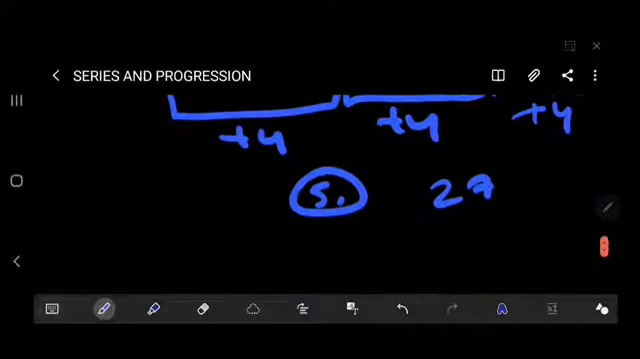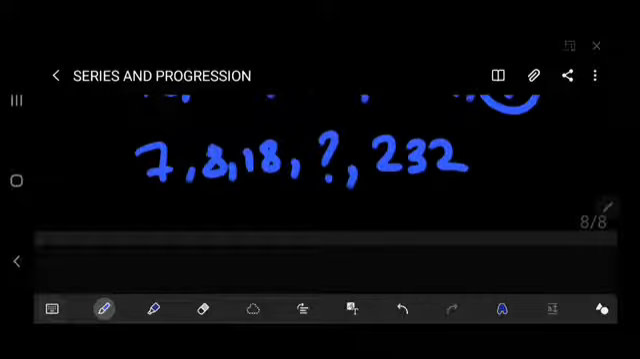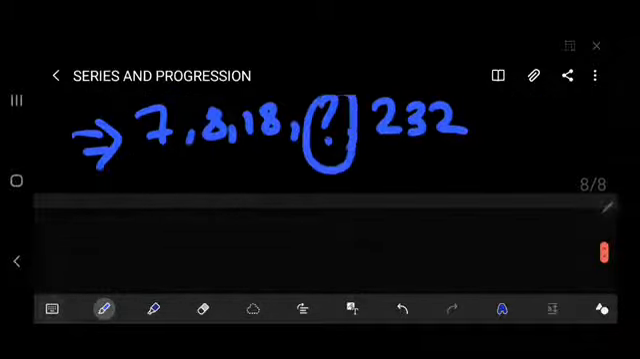I'm just going to give you some examples of the find the missing term type of question they will ask. They will give you a question like 12, 24, 72, 144. We discussed this previously. And thereafter they will give questions like 7, 8, 18, question mark, 232. Try to solve this and comment on my comment section. What is the missing term here?